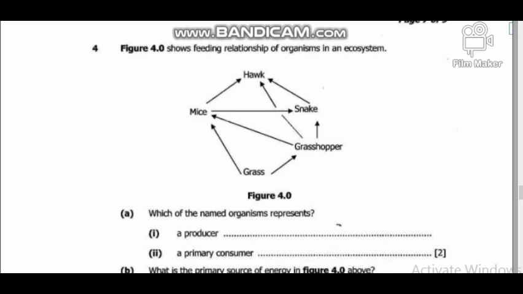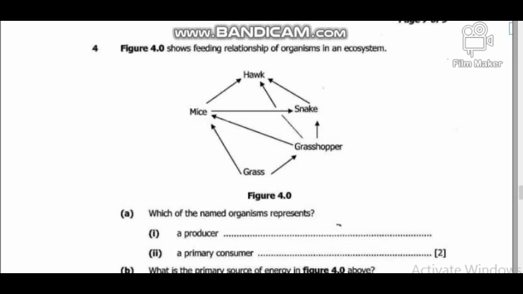Then when we look at the source of energy, we understand that for this grass to be able to manufacture its own food, it will need the energy from the sun. So the sun is the source of energy, and the producers in this case are the grass. Then there are other organisms that feed on grass. Those are called consumers. We have primary consumers and secondary consumers. Primary consumers eat from the producers, then secondary consumers eat the primary consumers. So it continues like that.